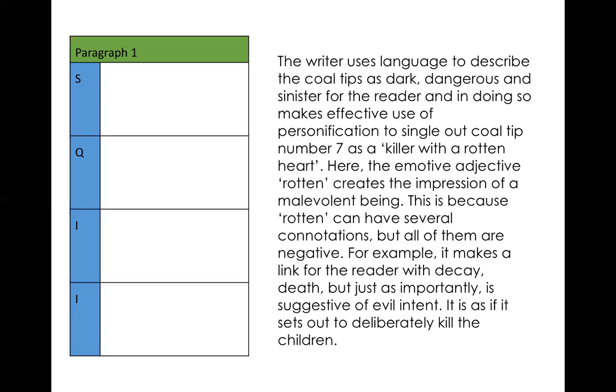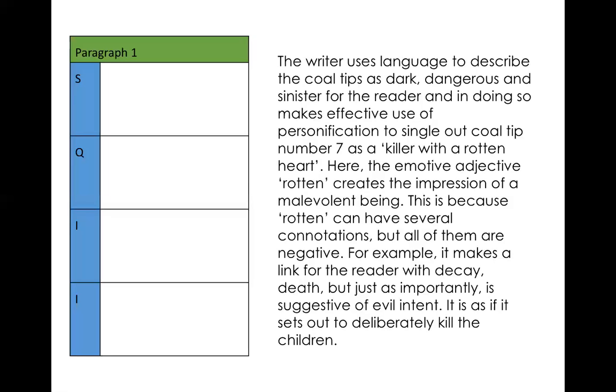So the first bit there, the writer uses language to describe the coal tips as dark, dangerous, and sinister for the reader, I would say is my statement. It stops at and, okay? That's when I'm joining on a second part of that sentence. So what I would make a note of in the table over here is I would perhaps put coal tips and then put those words dark, dangerous, and sinister for the reader. Okay, and then I put the second bit into the quotation box. So it makes effective use of personification. So I might put personification and then the quotation, killer with a rotten heart. All right, that first half just there. All right, the first sentence on the screen there, linking over to the statement box and the quotation box.